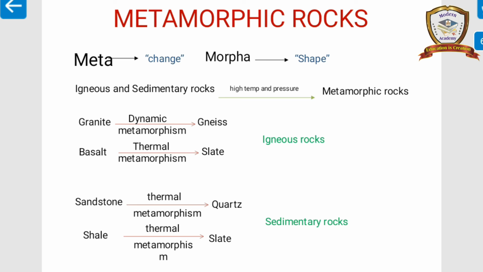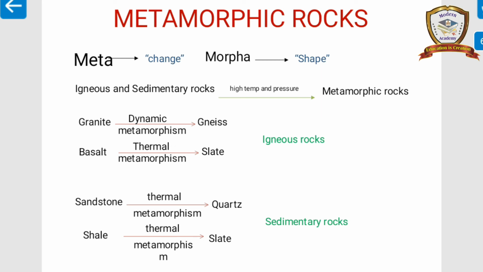Example, granite is converted into gneiss by dynamic metamorphism. Basalt rock is converted into slate by thermal metamorphism. Sandstone is converted into quartzite by thermal metamorphism. Shale is converted into slate due to thermal metamorphism.